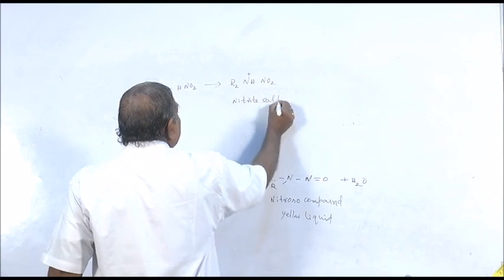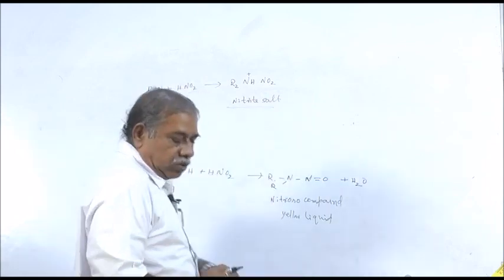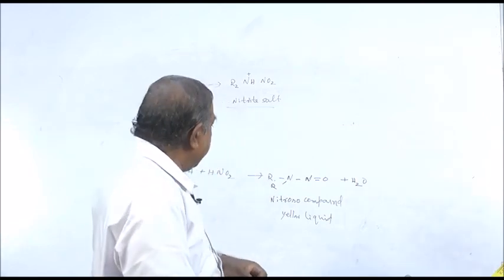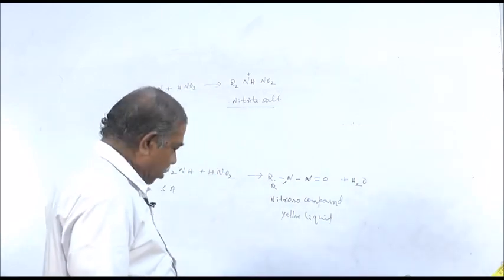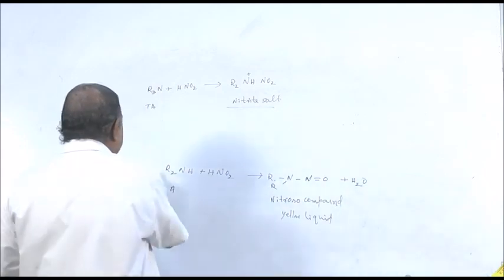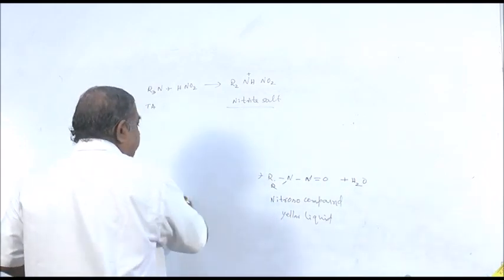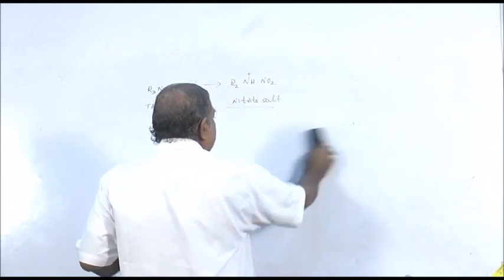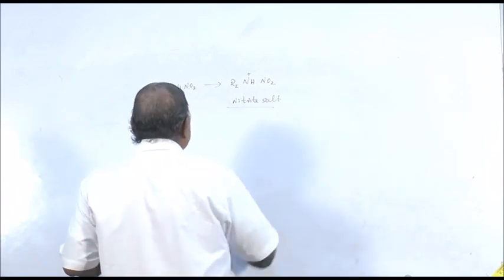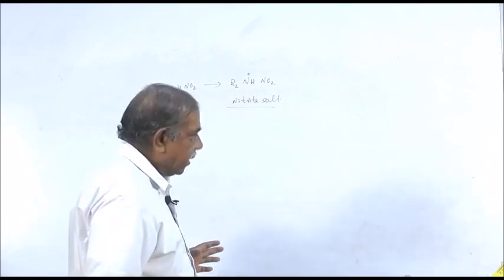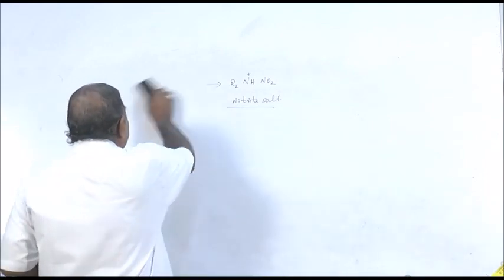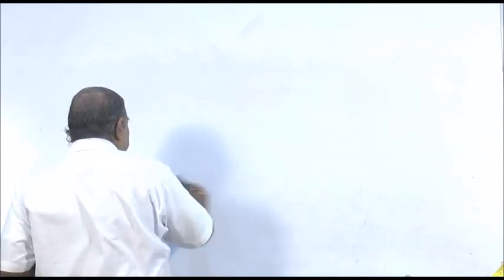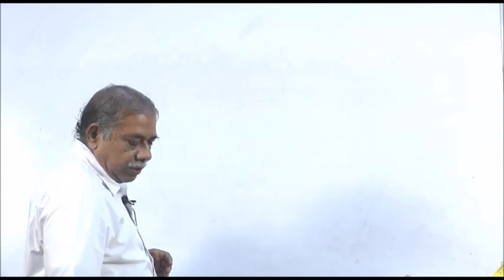It is a salt-like compound, nitrite salt. So remember, for three different types of amines we have three different ways. Primary amine gives alcohol, the amino group replaced by OH group. Secondary amine gives nitroso compound, and tertiary amine forms an addition compound, that is nitrite salt.